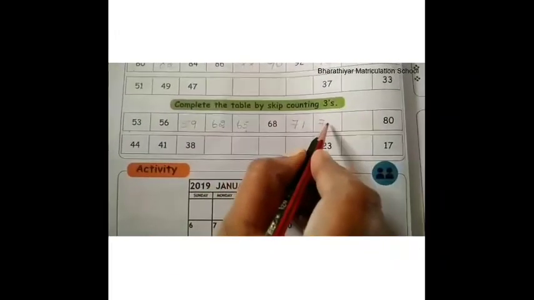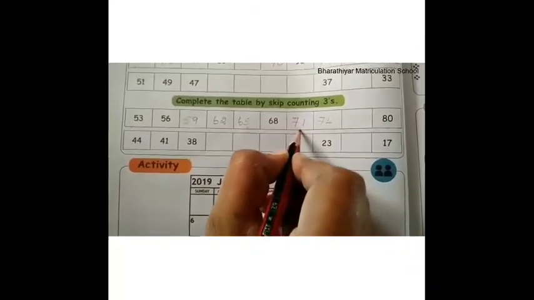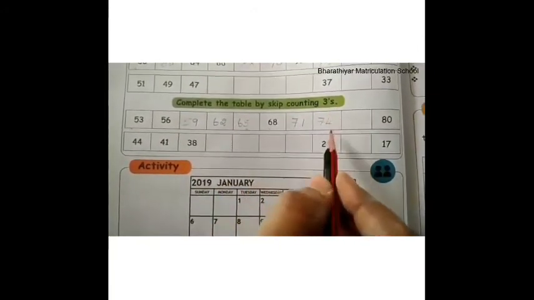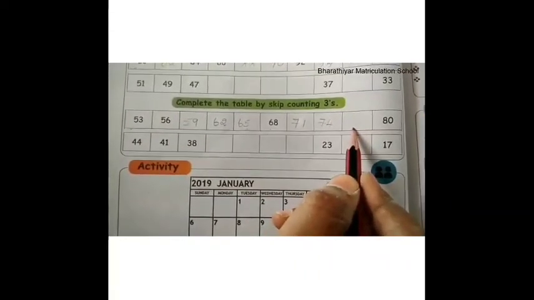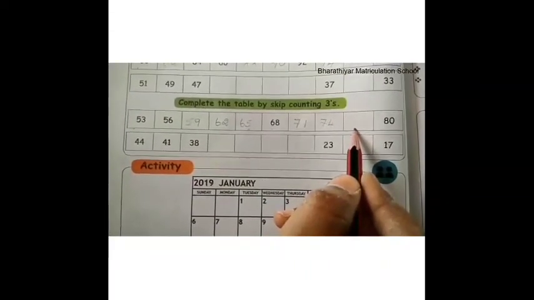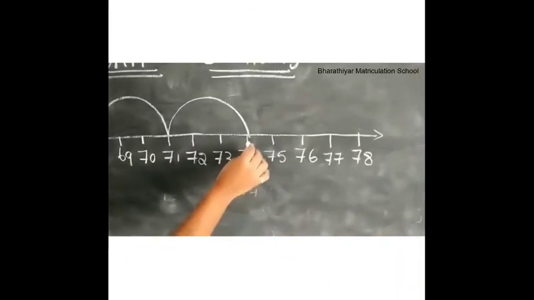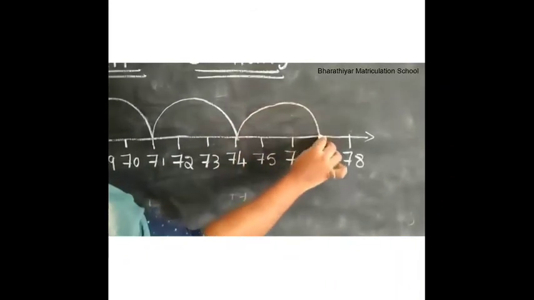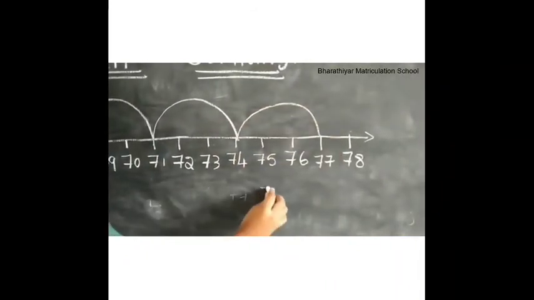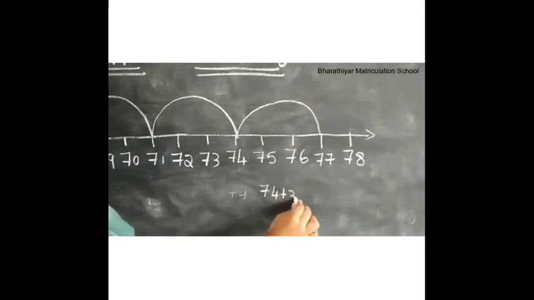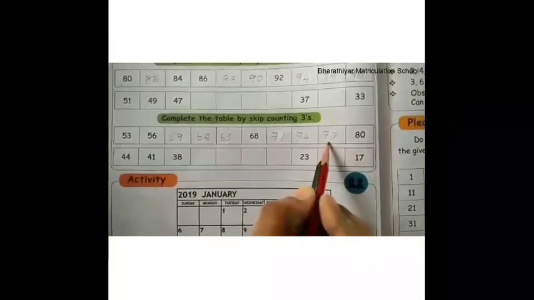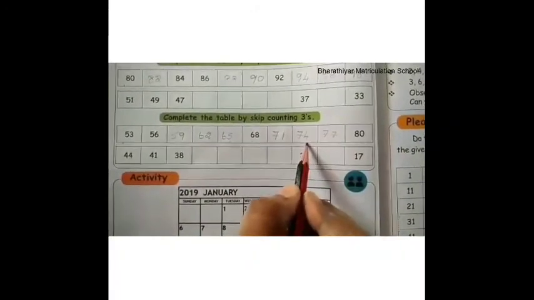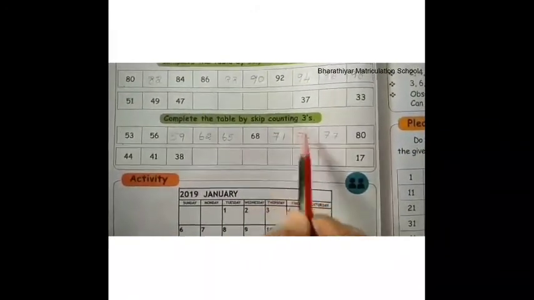Therefore, 74 is the next number to 71 in skip counting threes. Now the number is 74. What is the next number to 74 in skip counting threes? If we add 3 to 74, we get 77. That is 74 plus 3 is equal to 77. Therefore, 77 is the next number to 74 in skip counting threes.